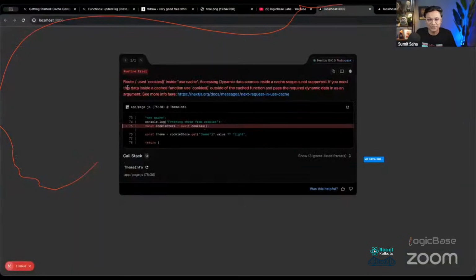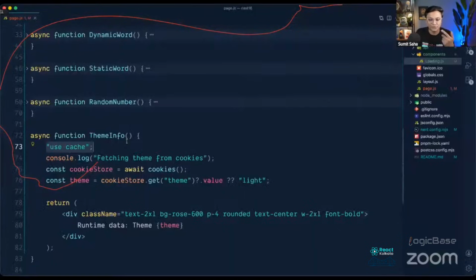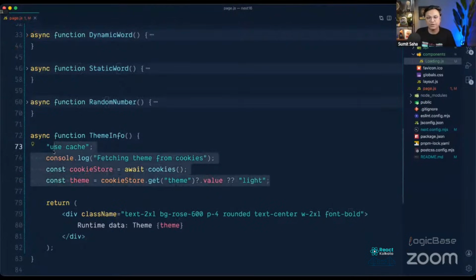So it's actually saying that accessing dynamic data sources inside a cache scope is not supported. It is 100% sure that it is accessing dynamic data, and you cannot mark it as a static thing. So what can you do if you want to statically render this component? In that case, you have to outsource this area to a different function, grab the cookie value, and then pass it to the theme info component as a prop. In that case, it will be static.